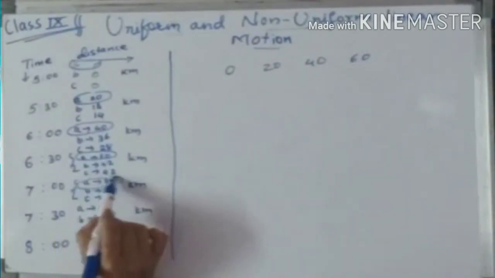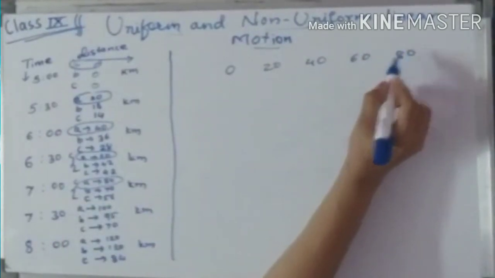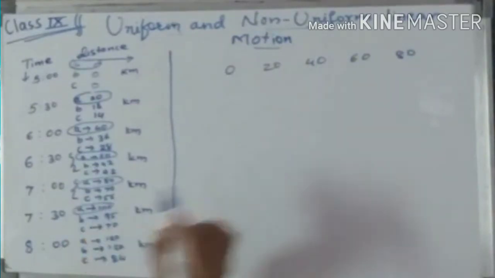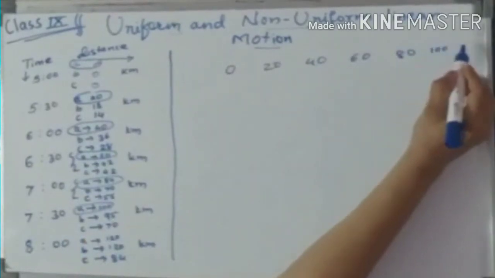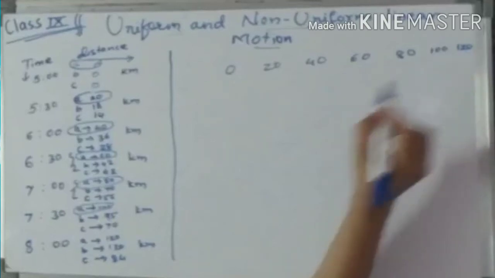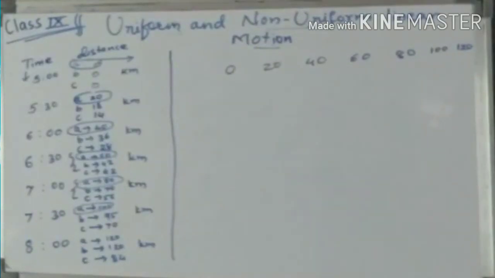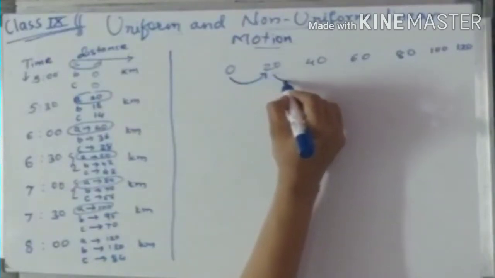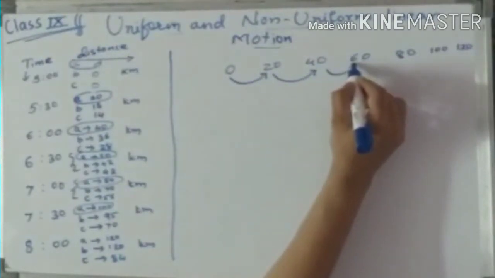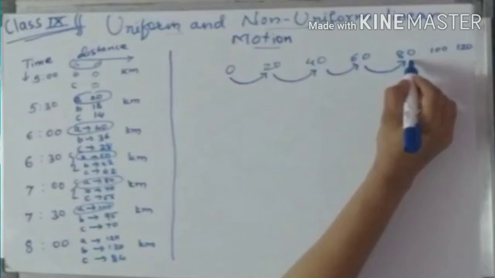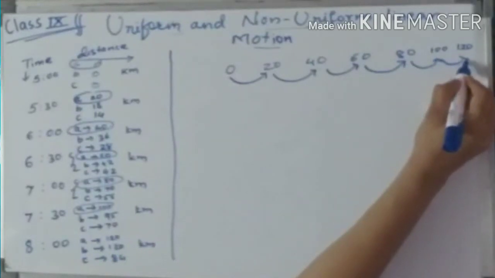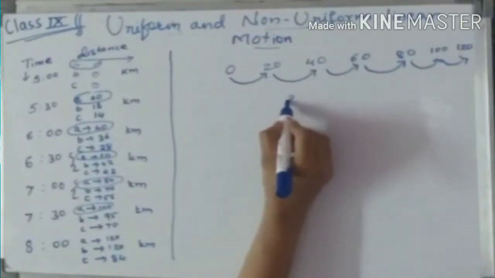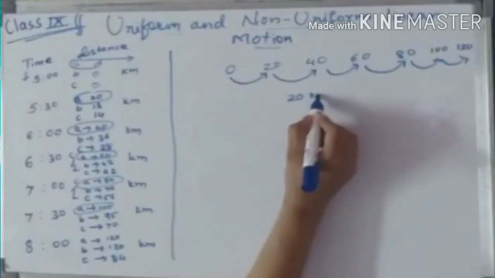Fifth, he is at 80 kilometers. Then 100 kilometers. And finally, at 120 kilometers. If you see, there is a gradual increase in the distance at every 30 minutes, and that distance is 20 kilometers.